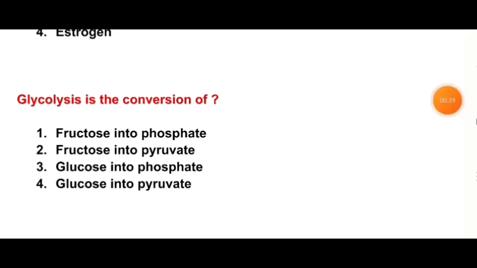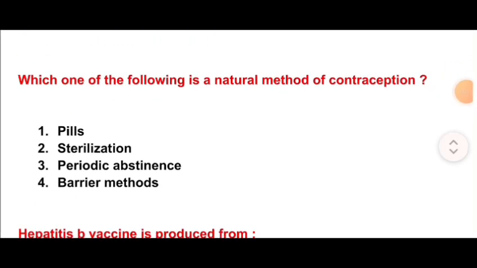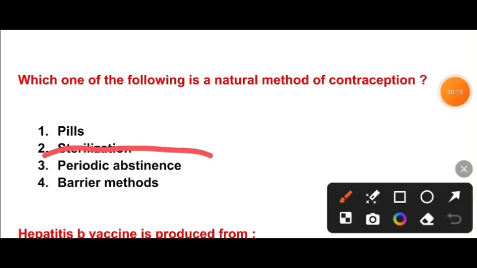Next question is, which of the following is a natural method of contraception? Pills, sterilization, periodic abstinence, barrier methods. So the correct option is option C, periodic abstinence. Periodic abstinence is a natural method of contraception.